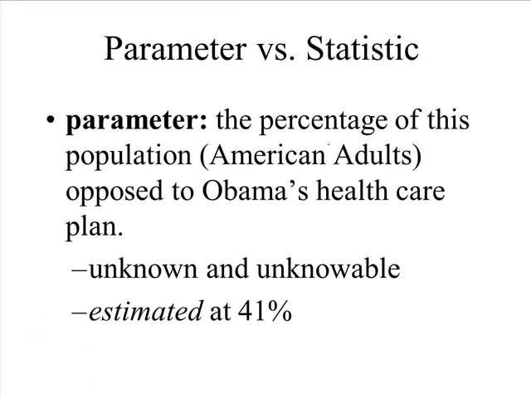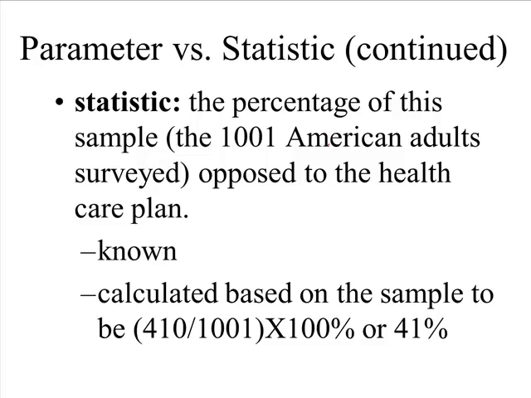A parameter of interest is the percentage of this population, American adults, who opposed Obamacare. Or maybe it's the percentage who supported it, or the percentage who didn't have an opinion. But we have a percentage that we happen to be interested in. It's unknown and unknowable because the group of people was so huge. But we estimate it at 41%. How would we estimate it at 41%?